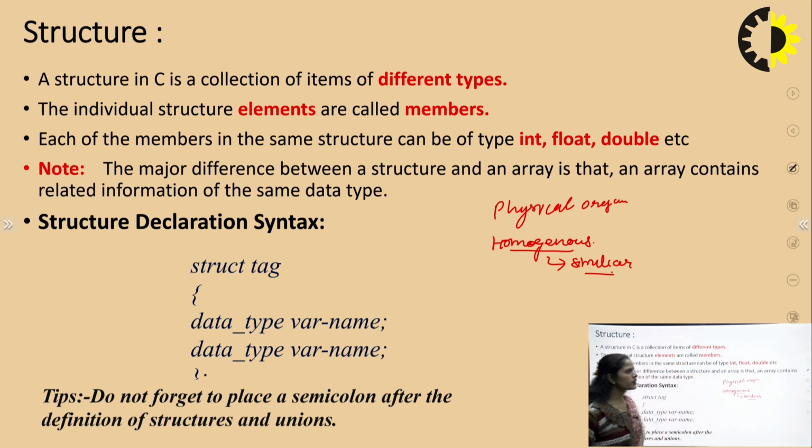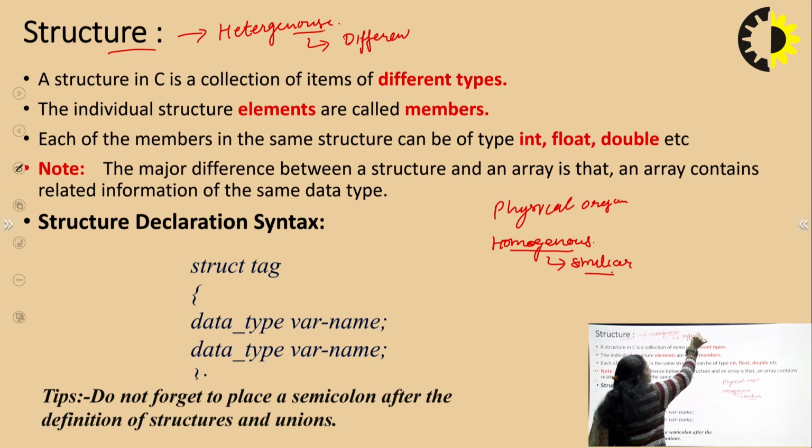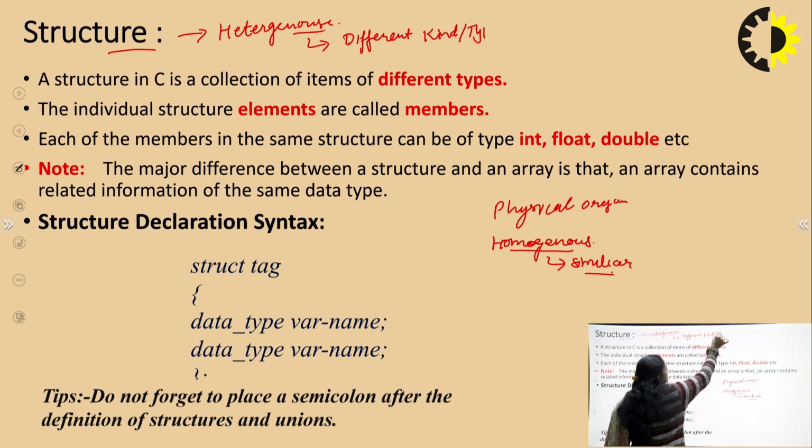In correspondence, if we talk about the structure, a structure is a collection of heterogeneous data types. Here, what is the meaning of heterogeneous? That means different kinds of values, different types of values.